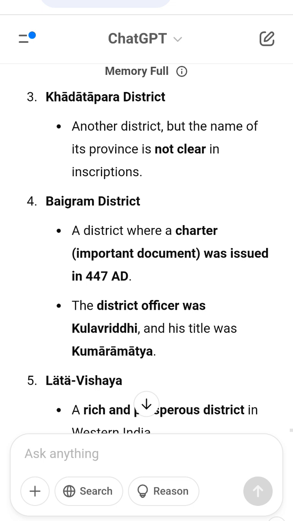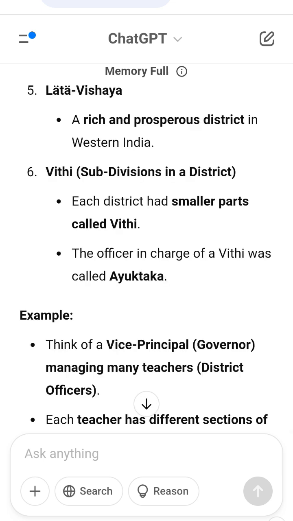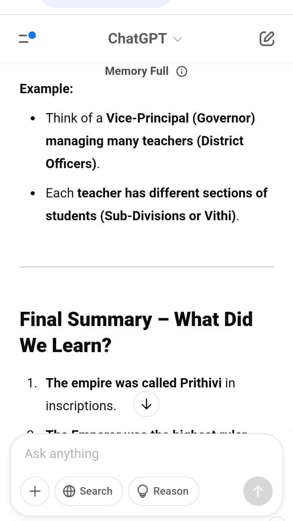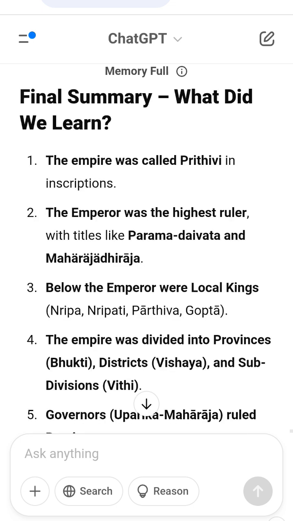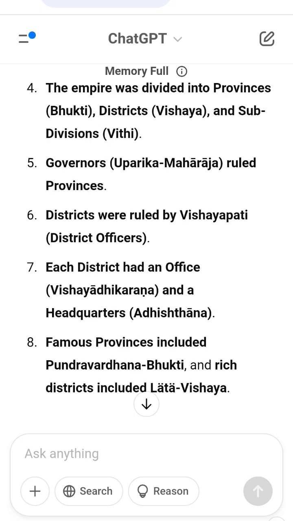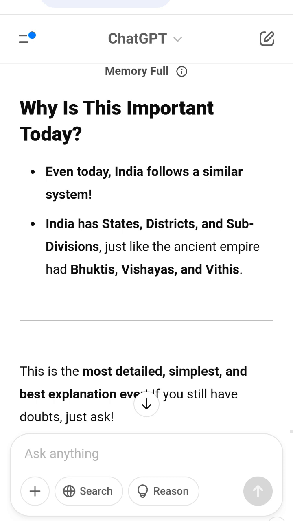6. Districts were ruled by Vishayapati, district officers. 7. Each district had an office, Vishayadhikarana, and a headquarters, Adhisthana. 8. Famous provinces included Pundravardhana Bhukti, and rich districts included Lata Vishaya. Why is this important today? Even today, India follows a similar system. India has states, districts, and subdivisions, just like the ancient empire had Bhuktis, Vishayas, and Vithis.